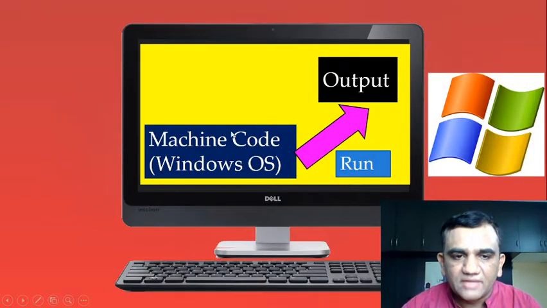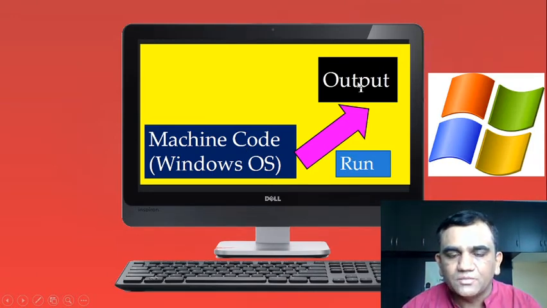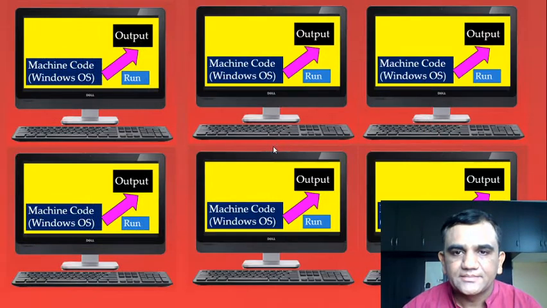What we will do is give the machine code to the client, and the client will run it and get the output. He does not require the source code. If we give the source code, then the client can modify it and give it to some other friends or other clients also. So we do not need to give the source code. We need to give the machine code only.